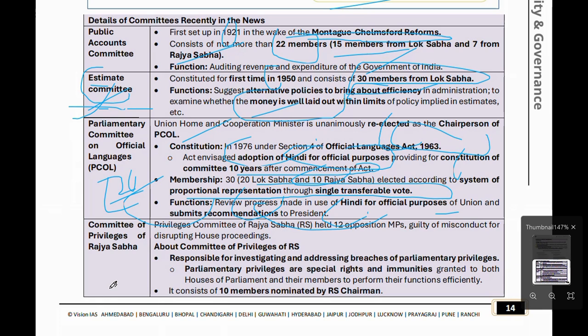Committee on Privileges of Rajya Sabha. Now what happened in the Privileges Committee of Rajya Sabha? 12 opposition MPs were found guilty of misconduct of disrupting House proceedings. Then what is the functionality of the Committee of Privileges of Rajya Sabha? It consists of 10 members nominated by the Rajya Sabha Chairman, the Vice President. It is responsible for investigating and addressing breaches of parliamentary privileges, whether parliamentary conduct was peaceful or not. Parliamentary privileges are special rights and immunities granted to both Houses of Parliament and members to perform their functions efficiently. This is about the Committee on Privileges.